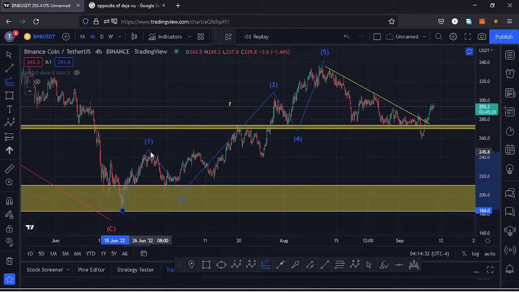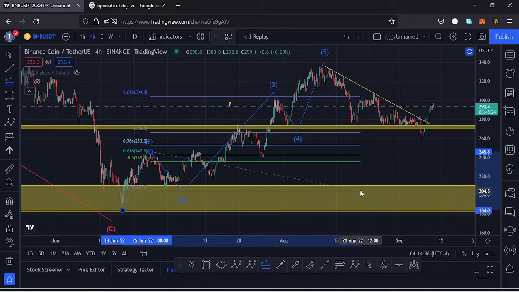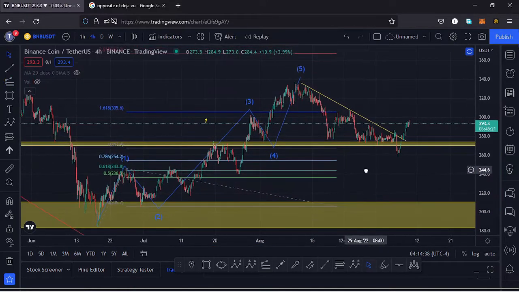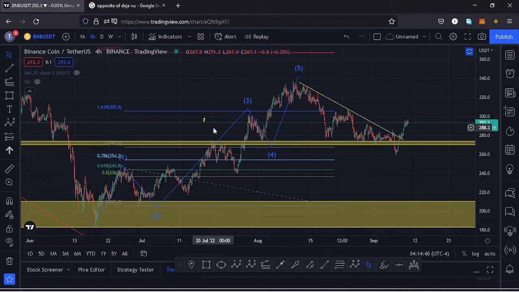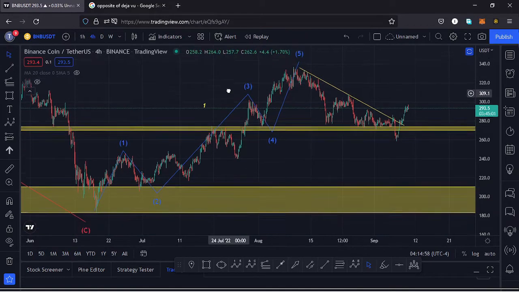by just connecting the fibs from the low of the wave 1 to the high of the wave 1, then dragging the fibs to the low of the wave 2. That gives me a minimum target area for that third wave to the upside at the fib level 1.618, and that is at around the $305.6 mark. And you can see BNB continued to push even higher. We got into our target area for that third wave to the upside.